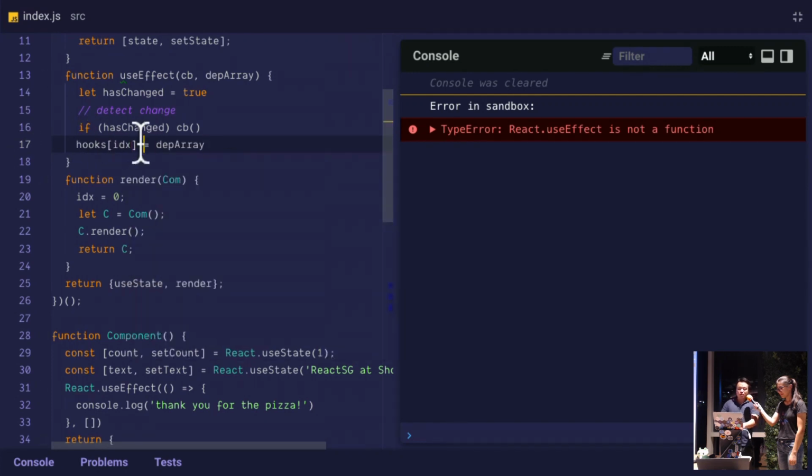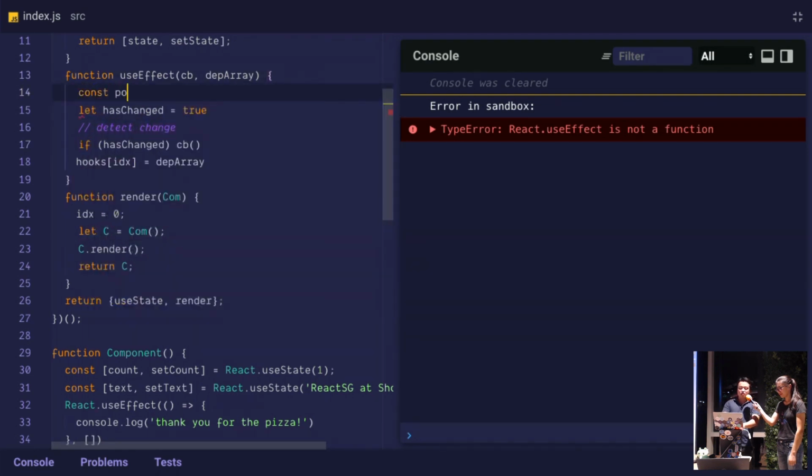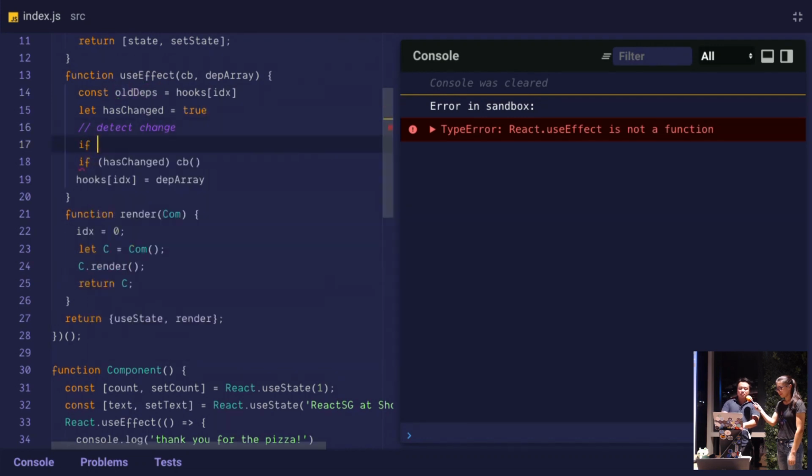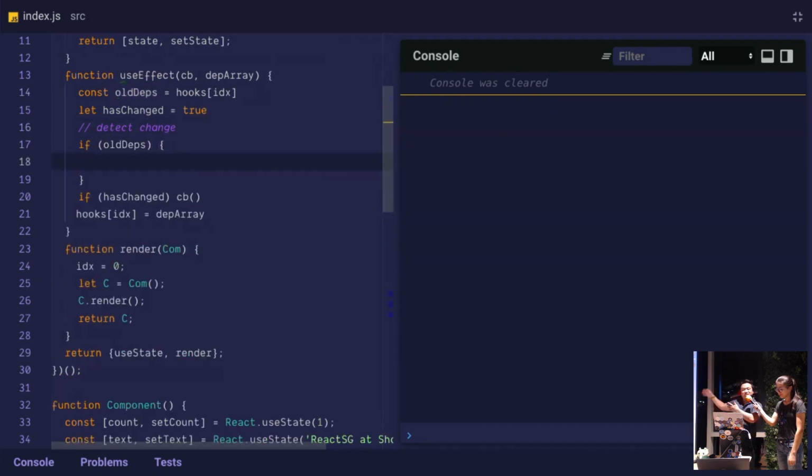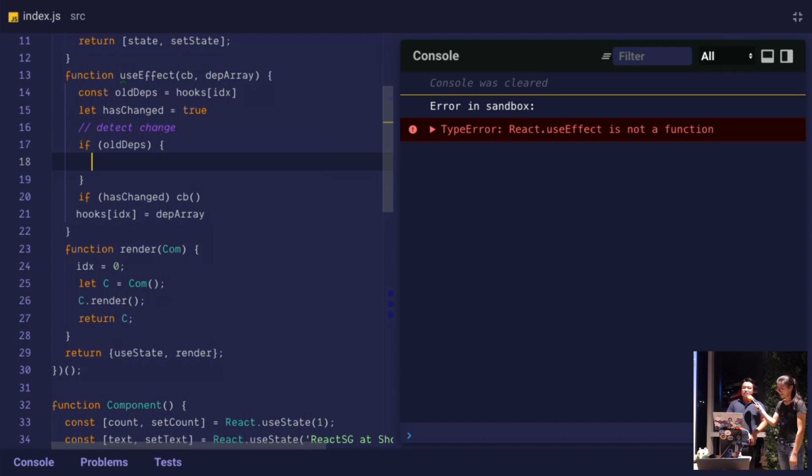And at the start of a render, we need to pull it off, and we'll just call it const oldDependencies, and we'll pull it off of there. So that could be undefined. So we'll have to say if oldDependencies, then we'll do some magic, and then we'll try to see if the change has actually been executed between. Again, we're comparing arrays, right? So we have to kind of zip between them.